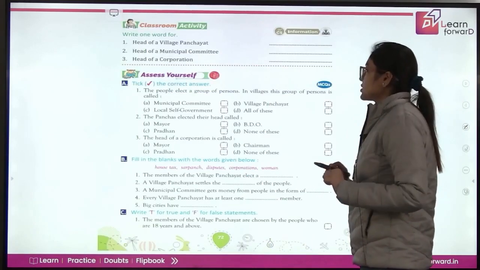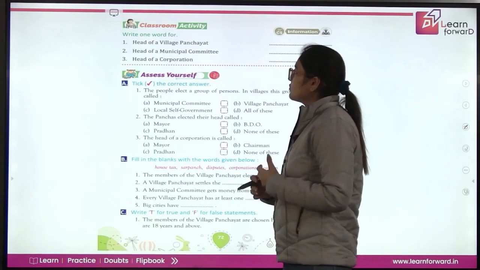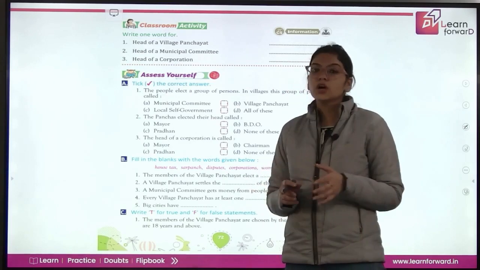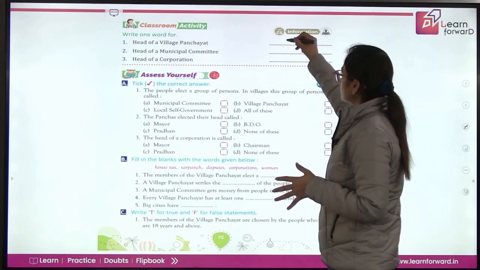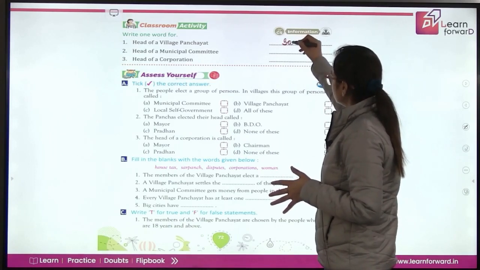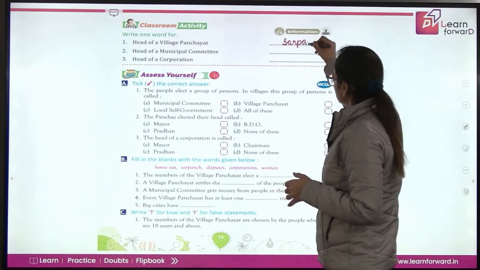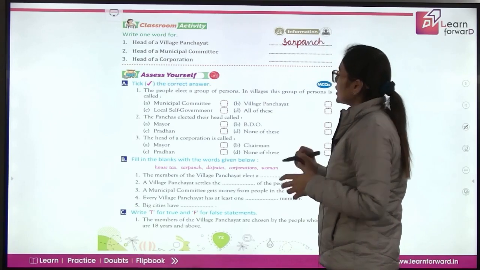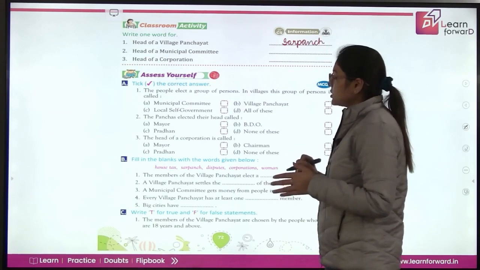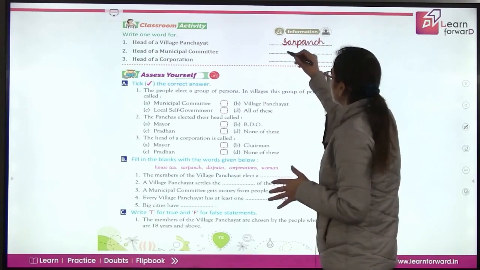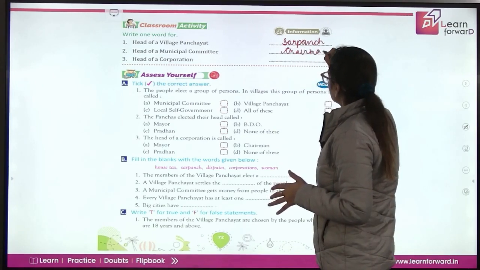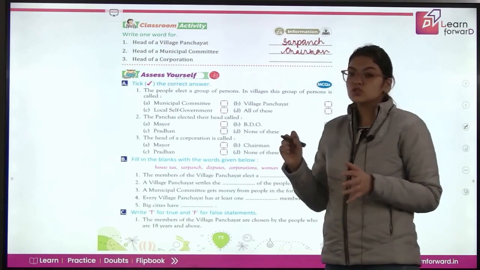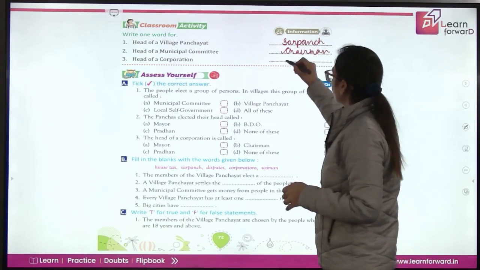Now, classroom activity. First, write the one word for the head of the village. The head of the village panchayat is known as the sarpanch or pradhan. Second one is the head of the municipal committee. The head of the municipal committee is the chairman. Another one is the head of the corporation. The head of the corporation is known as the mayor.